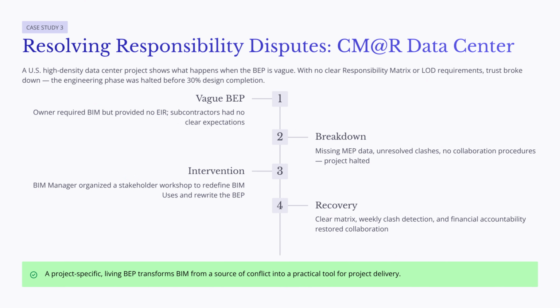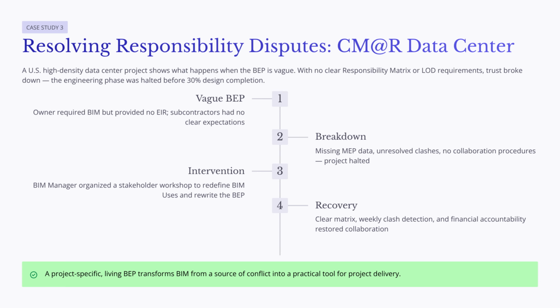The project was a high-density data center in the United States, delivered using the Construction Manager at-risk method. The owner required BIM, but the BIM expectations were not clearly defined. There was no clear employer's information requirements document, and the BEP did not provide enough guidance for the team.